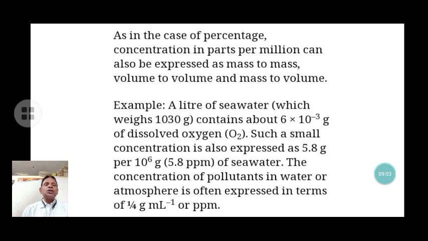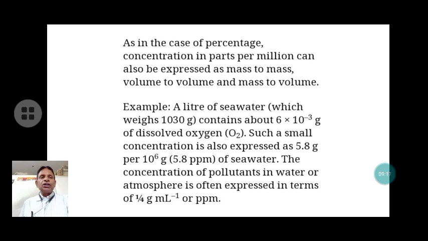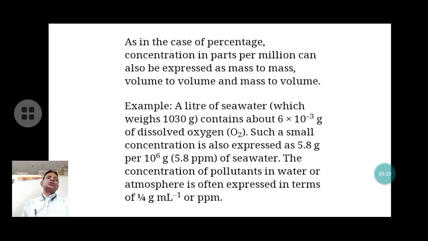The concentration of a pollutant in water or atmosphere is often expressed in terms of microgram per milliliter or ppm. That is the way to express the concentration of a solution found in very trace amounts, by parts per million.